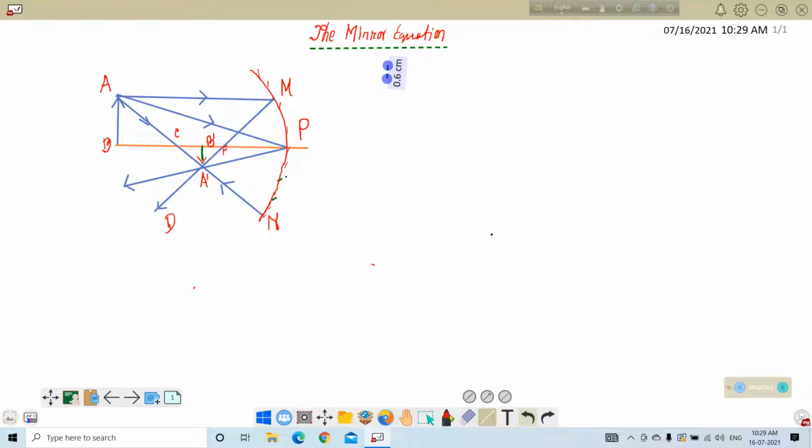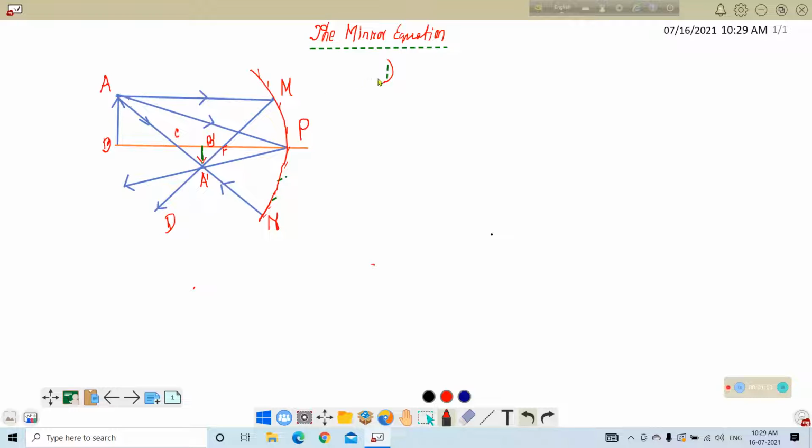Number one, let us consider this ray, AM. The AM ray is parallel to the principal axis BP. So when the incident ray is parallel to the principal axis, this ray passes through the focus of the mirror.